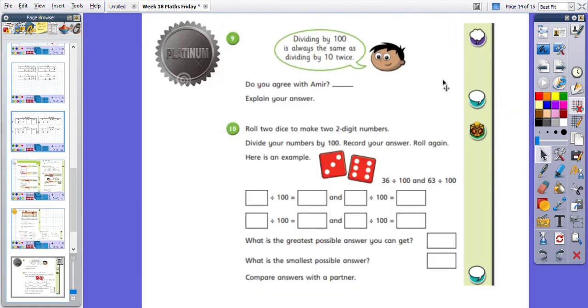And for platinum today, you are doing some reasoning. You are looking at different possibilities, comparing answers, and smallest and largest. Okay, so a nice little bit of an investigation, thinking about dividing numbers by 100.